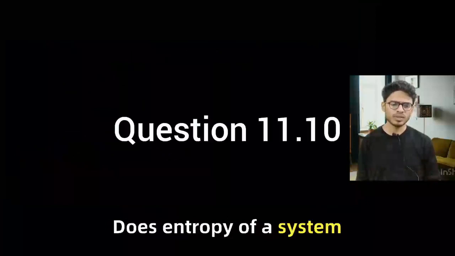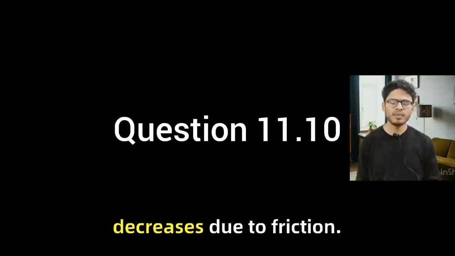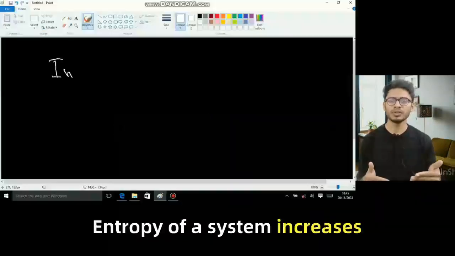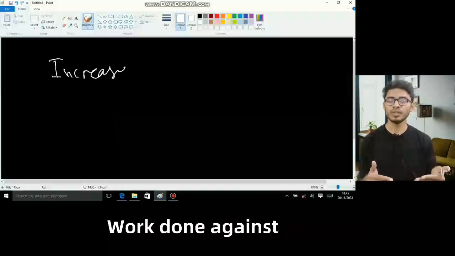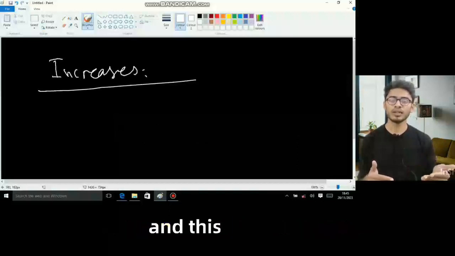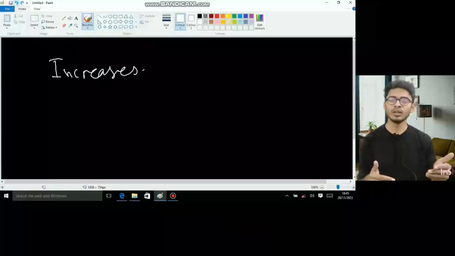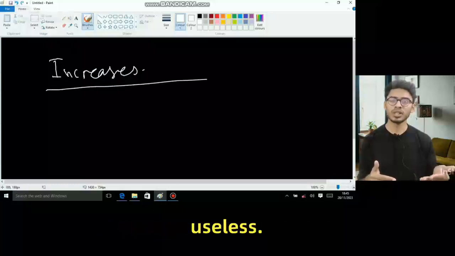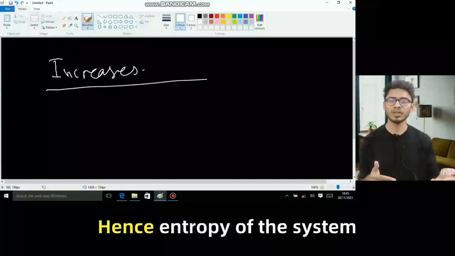Does the entropy of a system increase or decrease due to friction? Entropy of a system increases due to friction. Work done against the friction is converted into heat, and this heat is lost to the surroundings and becomes useless. Hence, the entropy of the system increases.